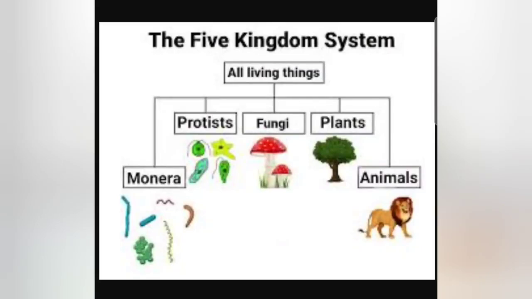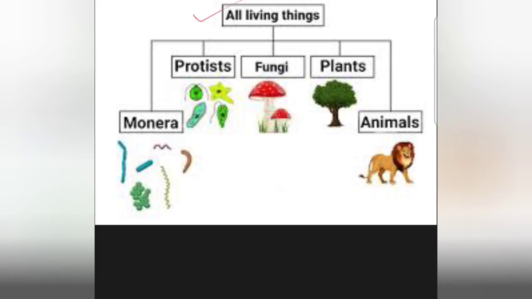So students, here you can see the five kingdom classification given by R.H. Whitaker. He suggested the five kingdom classification where he divided the entire living world into five kingdoms. So you can see in this picture all living things divided into five kingdoms.